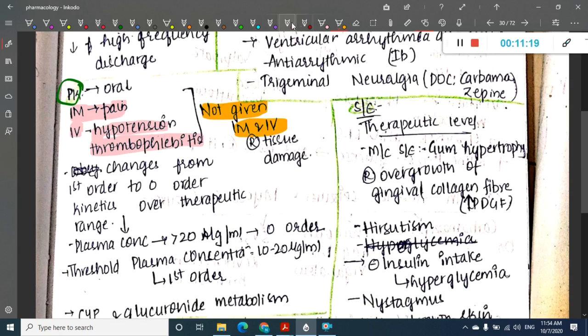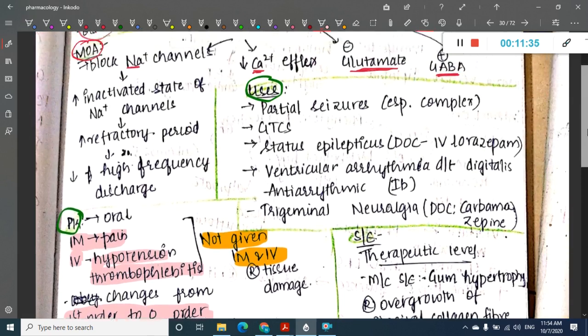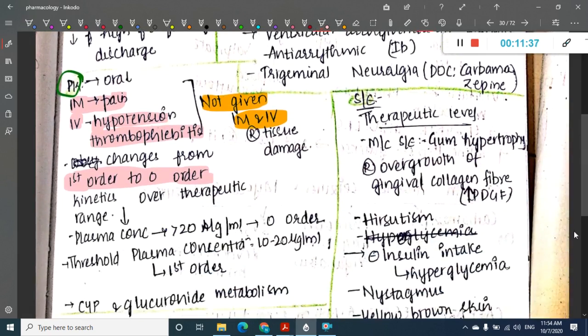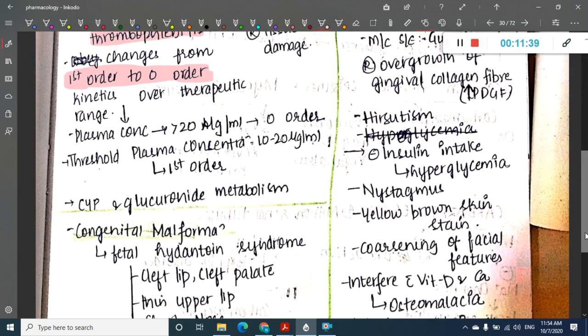The most important thing which you have to remember in this is the change from first order to zero order kinetics. This is very important in the pharmacokinetics of phenytoin. In the whole of phenytoin, you should definitely remember this change from first order to zero order kinetics.